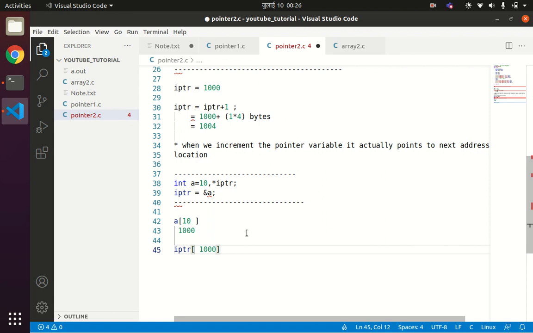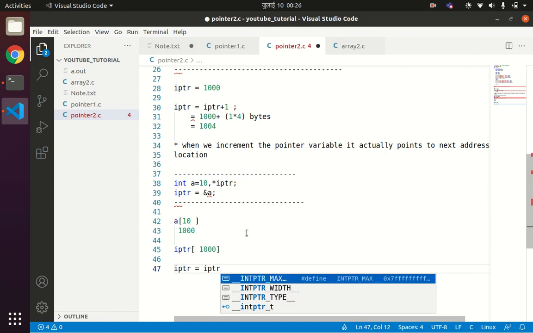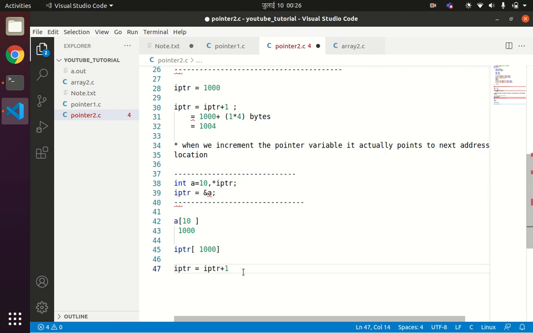Now we are incrementing, IPTR equals IPTR plus 1, meaning we are trying to add 1000 plus 1. If you write plus 1, 1001, so it means we are just reserving 1 byte of memory space. How much memory space does an integer require? 4 bytes of memory space. So 1 means it will be incremented by 1 into 4 bytes, which will be 1004. So after incrementing the pointer, our pointer will point to the next address, at the address 1004.